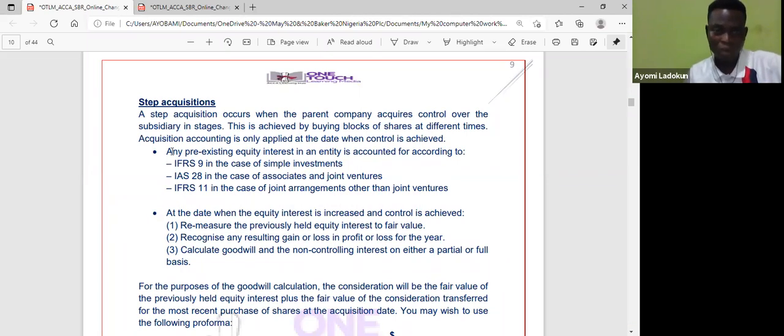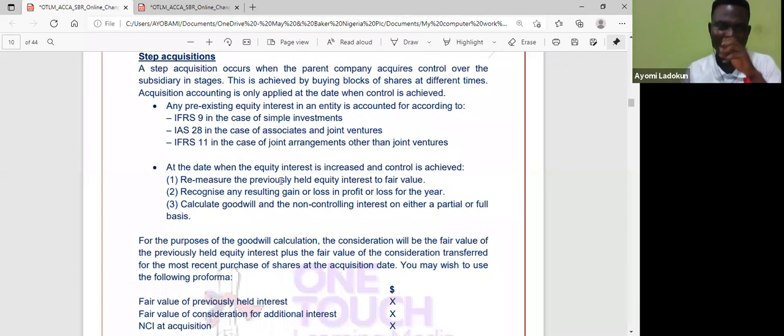Now, normally for any pre-existing equity interest in an entity, you apply one of three things. You look at whether it is a simple investment. For example, if I have between 1% and 19%, I apply simple investment, that's IFRS 9. If I have between 20% and 50%, that's IAS 28, investment in associates and joint ventures. Then sometimes I can apply IFRS 11, that's joint arrangement or joint control and joint venture, remember?